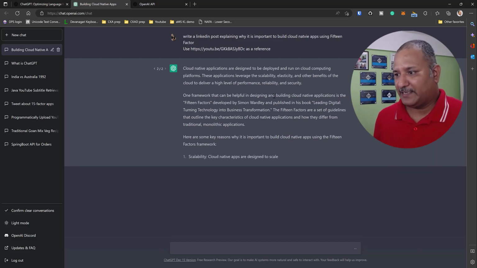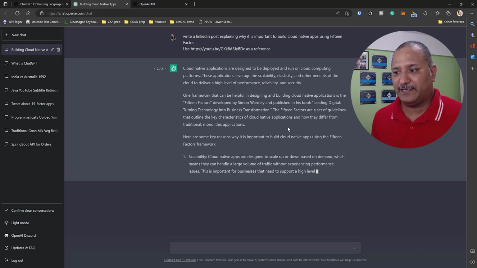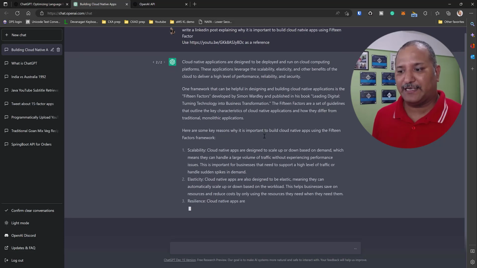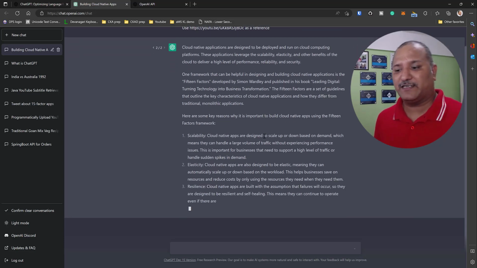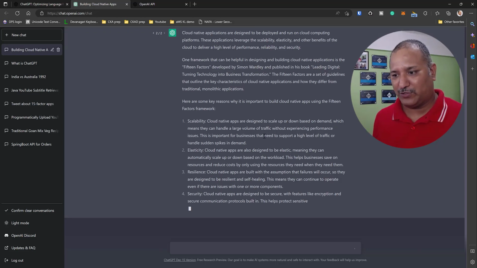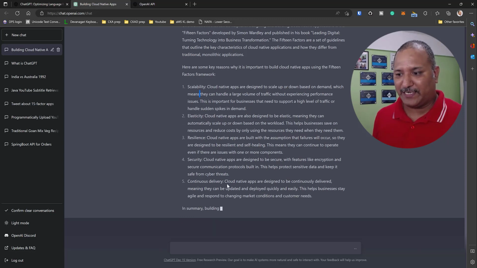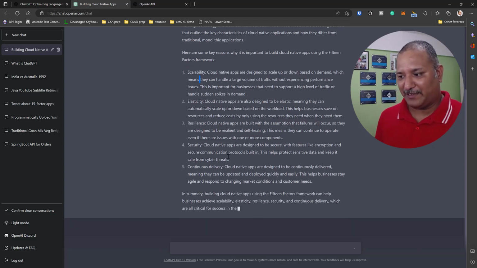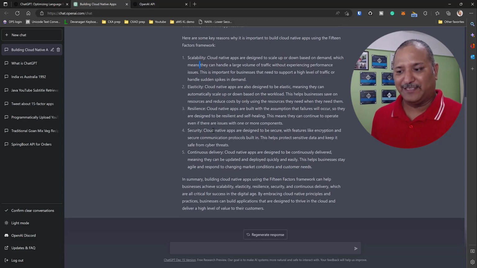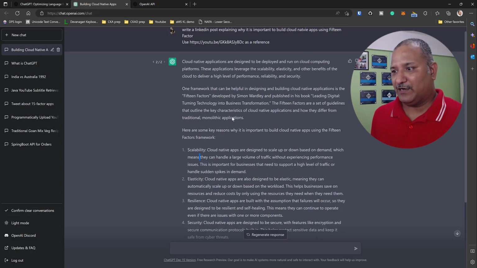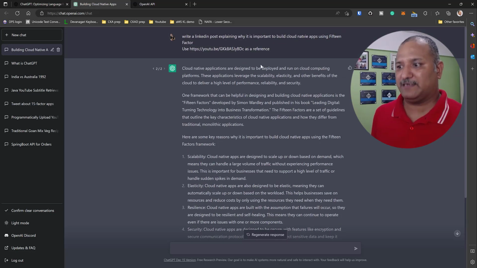And here we can see that it's coming up with a different set of reasons for developing cloud native applications. And this time, those reasons are completely different from what it was showing earlier. I'm seeing things around scalability, elasticity, resilience, security, continuous delivery, all these things coming here. I'm impressed with this again because I never asked it to include these things, but these are very, very relevant to cloud native applications, and it is recommending this to me. Now, I want to make one more thing, a slight addition here.